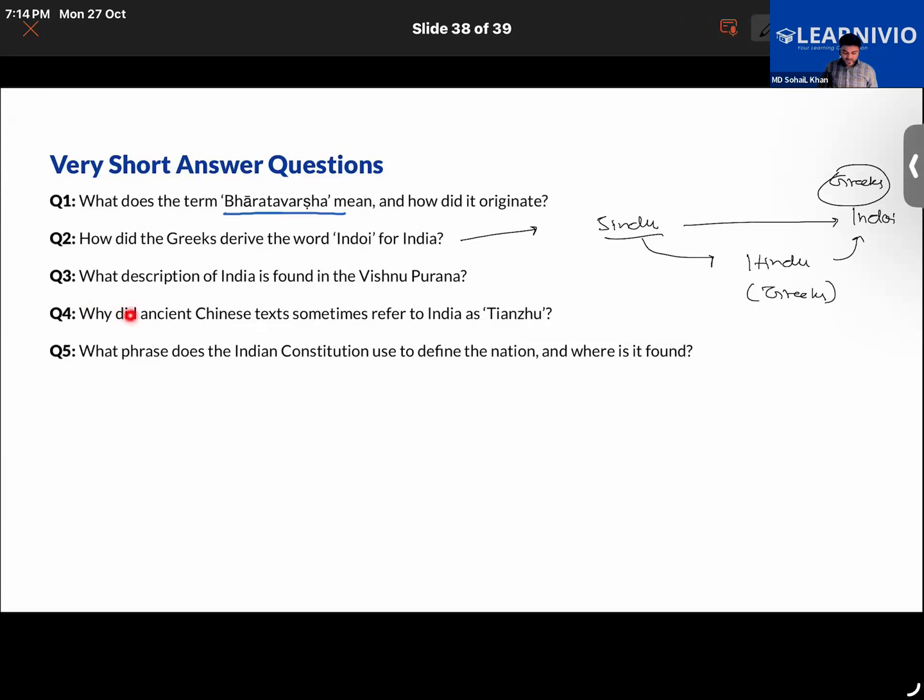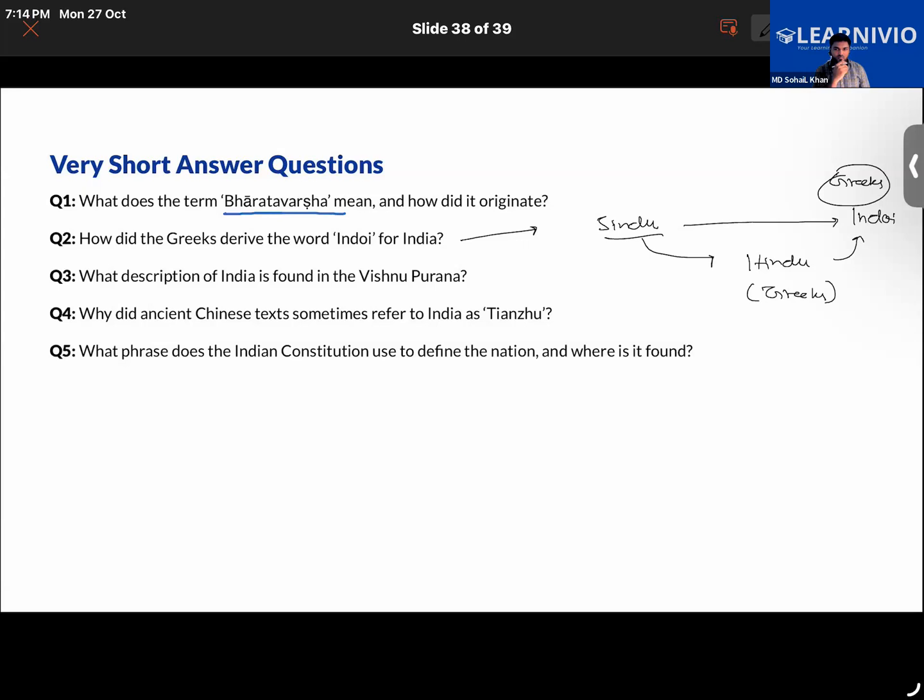Why did ancient Chinese texts sometimes refer to India as Tianzu? It means heavenly master, land of the heavenly master.